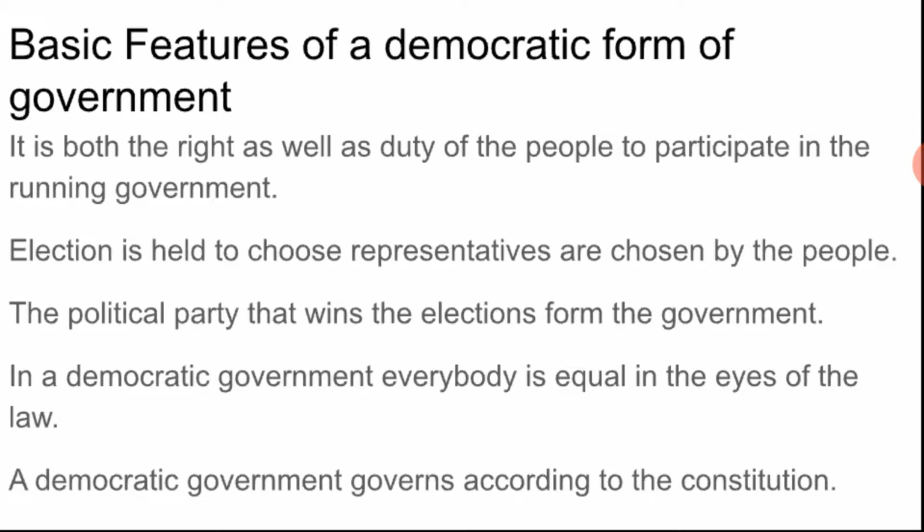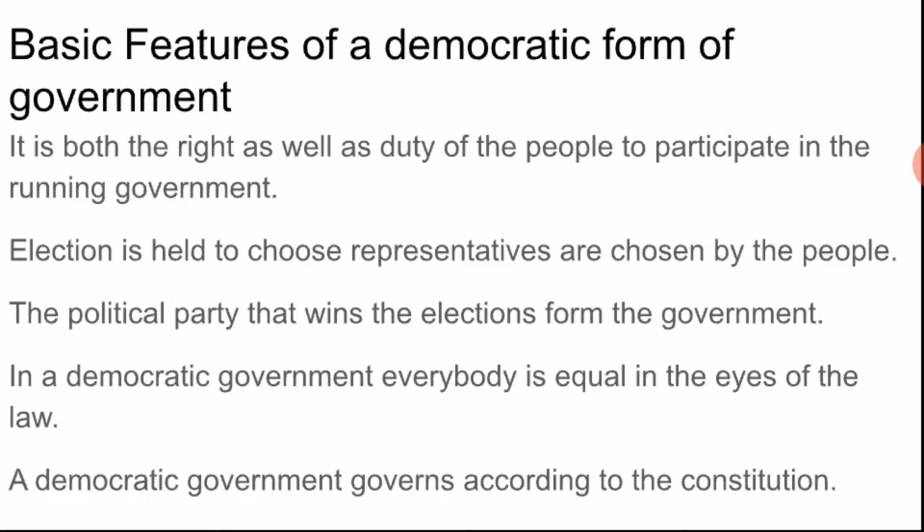Second, elections are held to choose representatives of the people. So in a democracy, elections are held to choose representatives of the people. We are the citizens, so for our representatives, elections are held. We give our vote and we elect our representatives. These representatives are chosen by the people. People make their choice by voting.